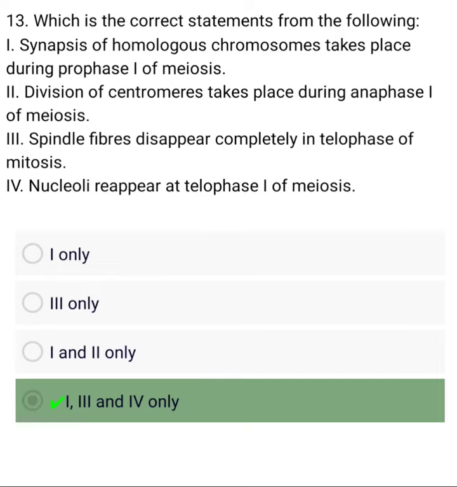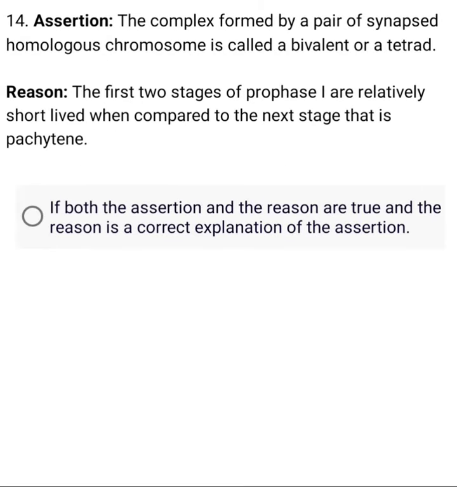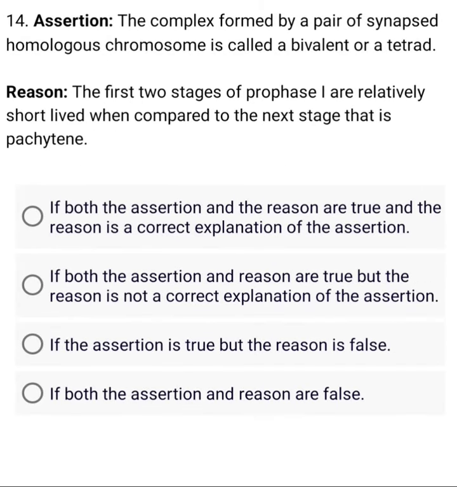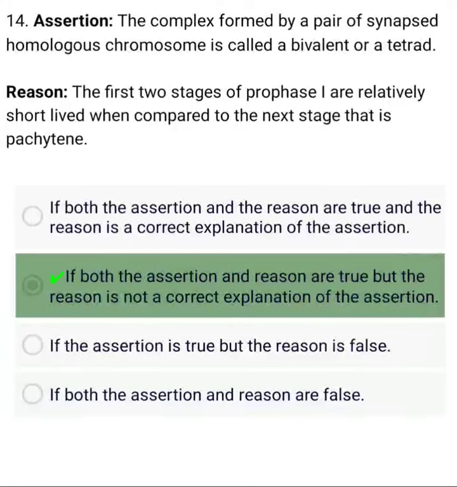A. Assertion: The complex formed by a pair of synapsed homologous chromosomes is called a bivalent or a tetrad. Reason: The first two stages of prophase I are relatively short-lived when compared to the next stage, that is pachytene. A. If reason is not a correct explanation.